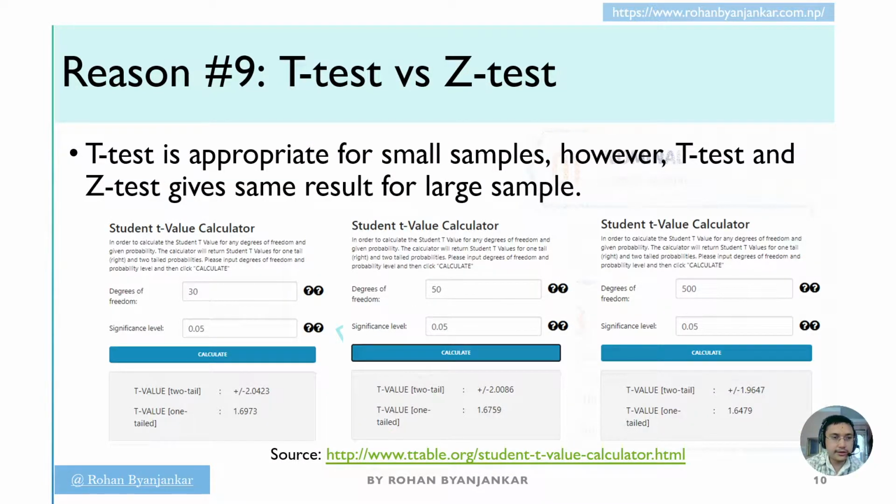Reason 9 is t-test versus z-test. Do you have the idea about t-test and z-test? Do you know that these two tests are the same, but t-test is more valid for small samples, while the z-test is more valid for large samples, but t-test is also equally valid for large samples. So t-test and z-test give the same result for large samples, while t-test gives a more appropriate result for small samples. So without this knowledge, we shall never ever carry out the data analysis.